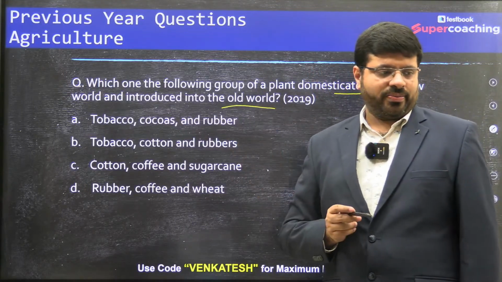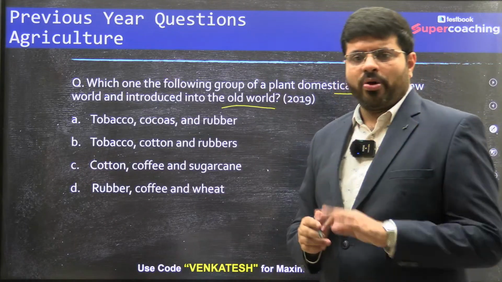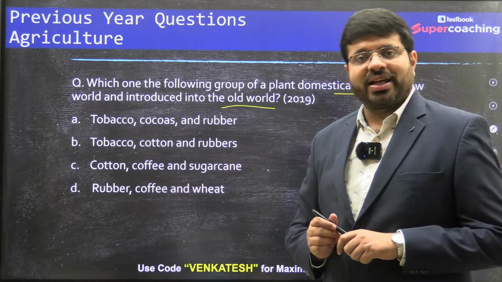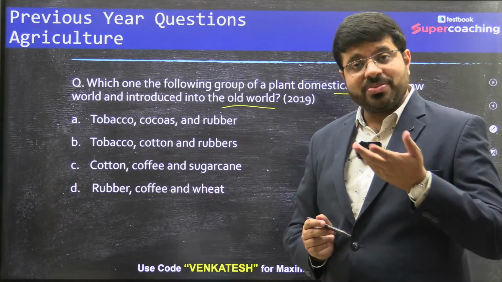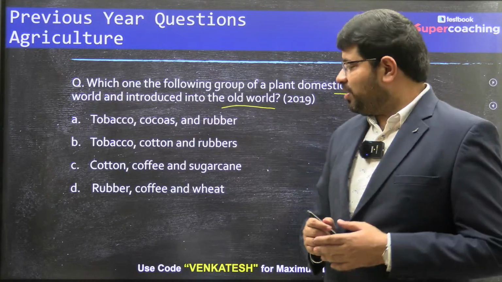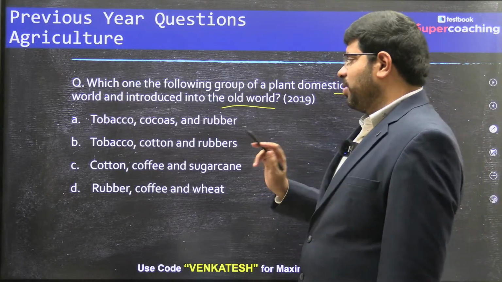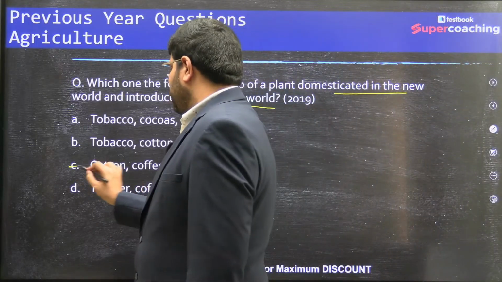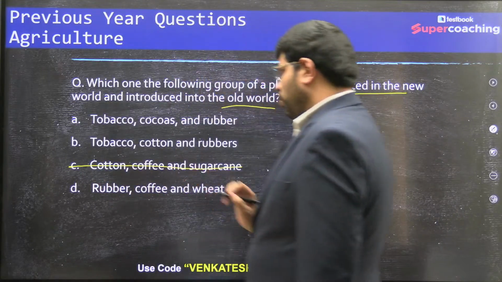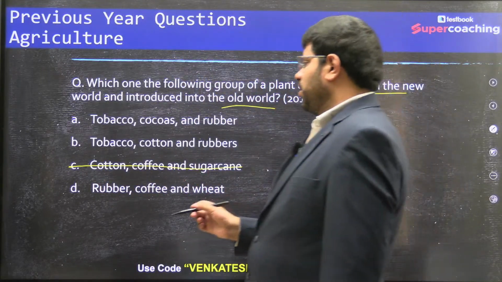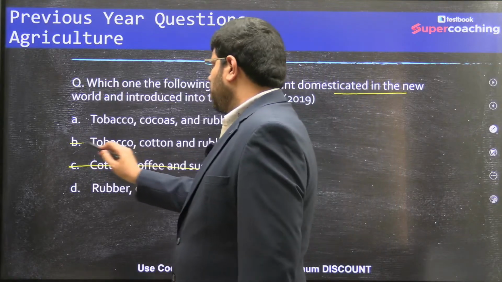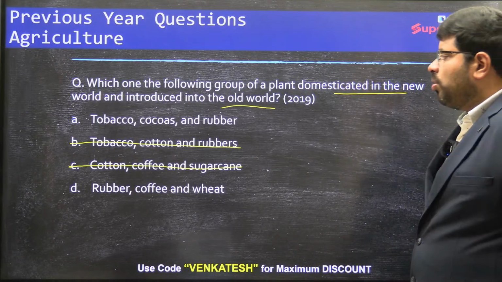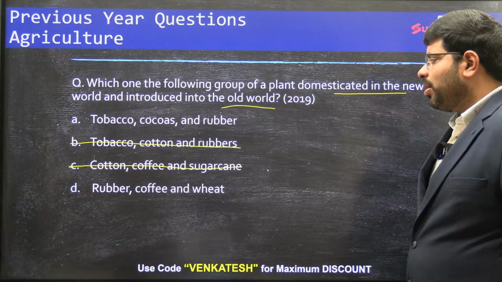That is the thing. Now, if you see here, a common point. When you have studied history, don't we know about cotton? India is known for that. When it is the ancient history, Egypt is known for that. India is known for that. So definitely wherever cotton is there, this should be ruled out, right? So cotton, you have to rule this out. Cotton, coffee, sugarcane, rule this one out. Then here also you find cotton, rule this one out. Then you see tobacco, cocoa, rubber, coffee, wheat.